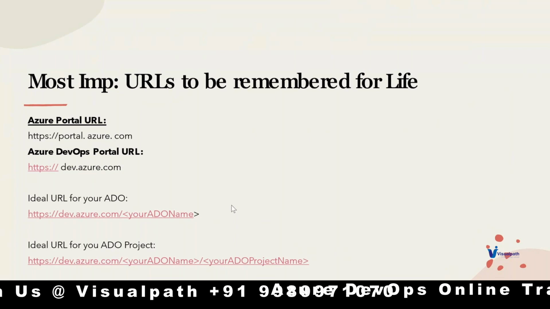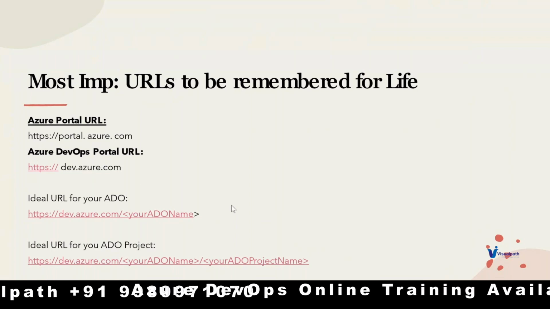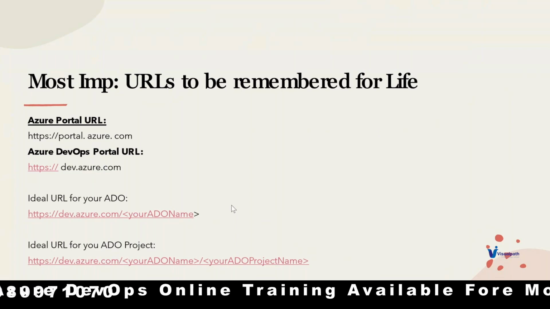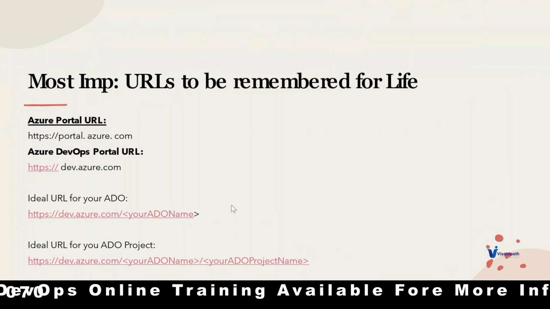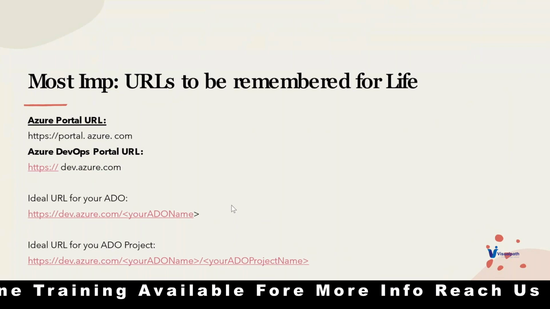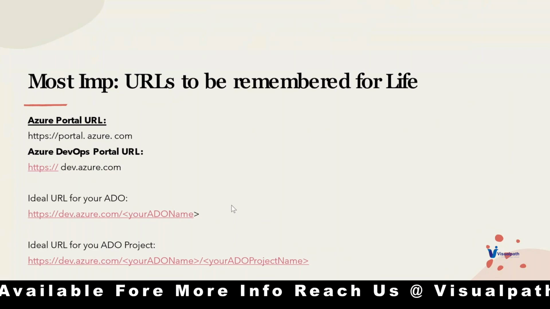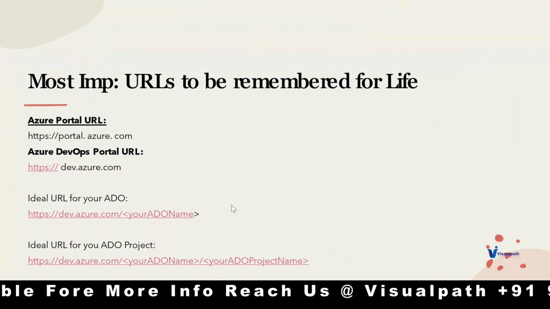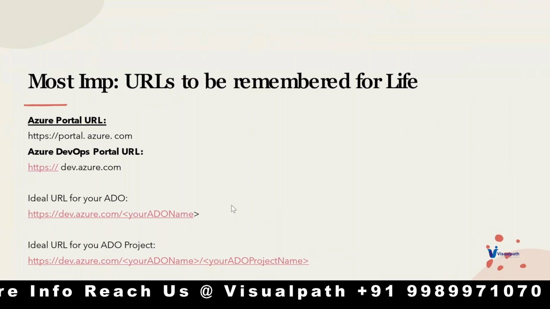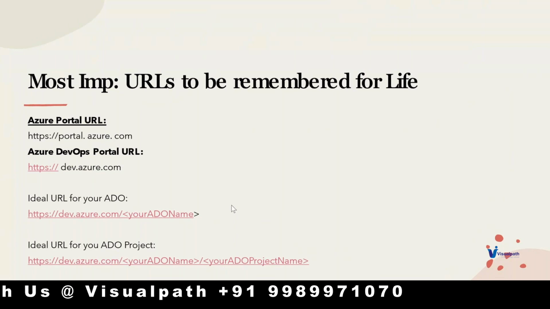The simple questions are like, what are the parameters of the checklist that you need to do when you want to create an ADO, or when you want to create a project in the ADO? What kind of considerations and checklist do you follow? After all this, the question will be, what are the limitations of the ADO and of the project? All these questions will be answered in the coming classes, but I'm just letting you know the category of questions you're going to get as part of the ADO interview.